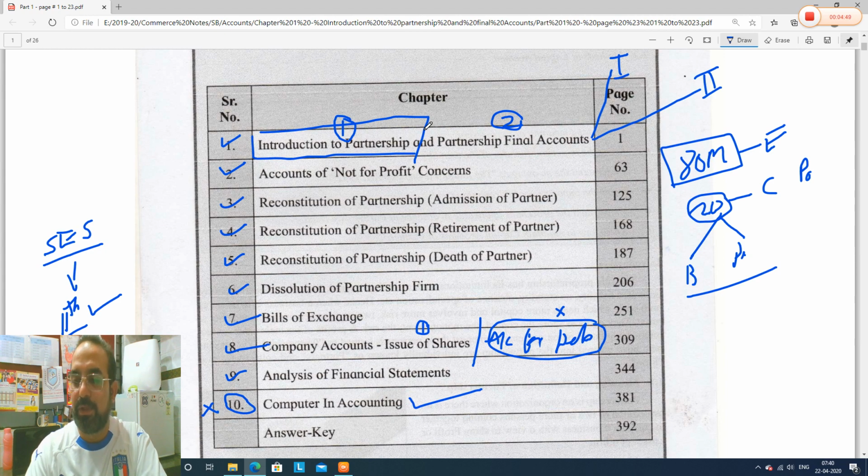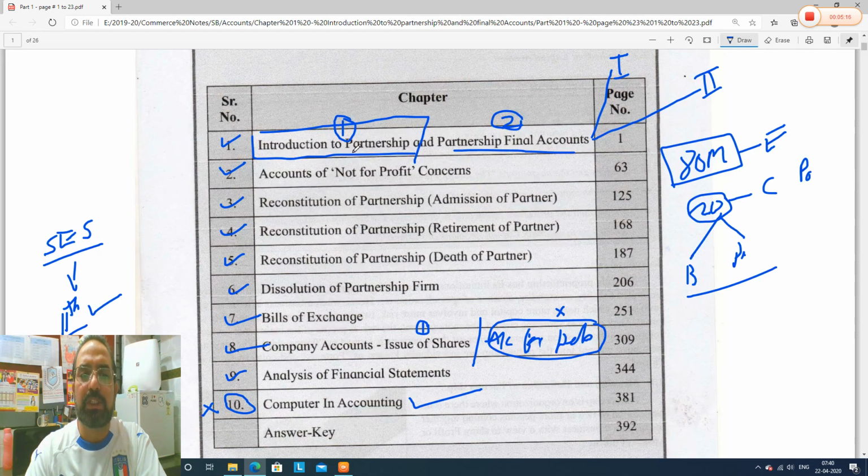Profit and loss appropriation: no, you don't have profit and loss appropriation. CBSE guys have it. So in the state board you don't have profit and loss appropriation. So you will have types of accounts, capital accounts. That much we will try to cover today, and partnership final accounts, which have numericals on final accounts, trading account, profit and loss account, balance sheet preparation, we will cover in coming lectures.